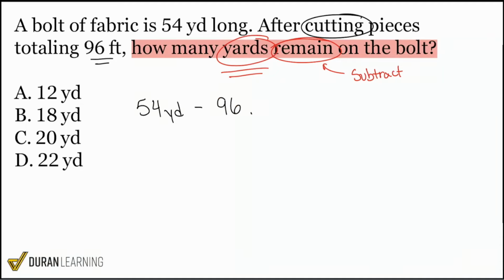And I already know some of us are thinking, well, coach, before we can even subtract, we've got a little bit of a problem, right? Because if you're going to be subtracting, the units need to be consistent. You can't just subtract 54 yards with 96 feet. These are two different units. The answer that you get will not make sense. So we have to convert. So let's mark that right over here.